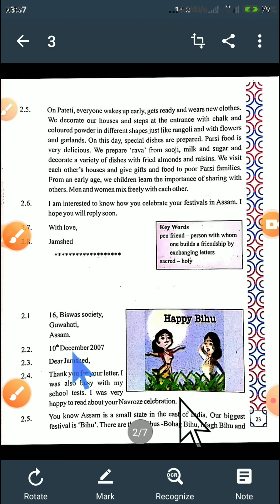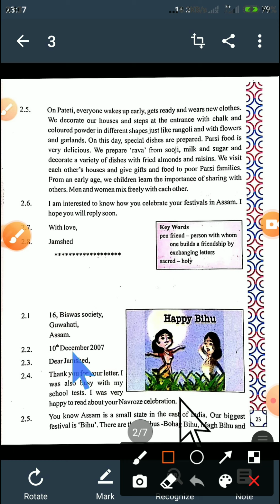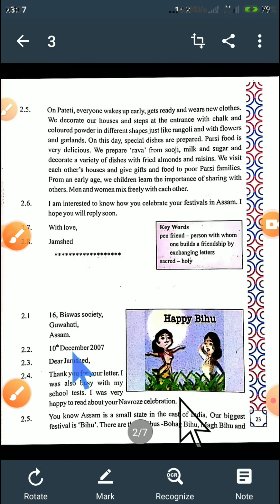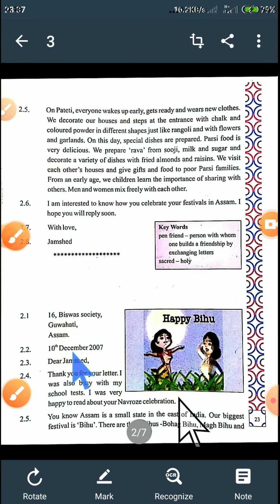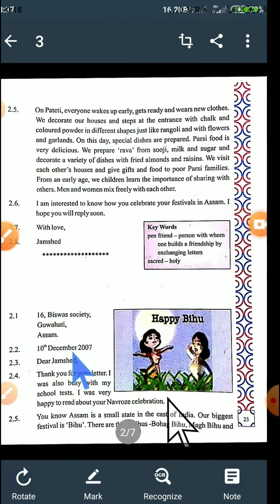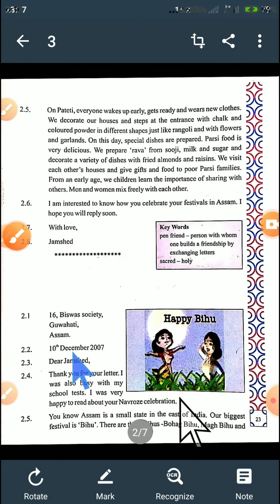Okay. Now we proceed with the signature line. Signature line is where the person who is sending the letter writes his name, right? And the answer is 2.8. Right, students? So let's begin. Where is 2.8? Yes, this is 2.8. It is written Jamshed, right? Can you see it clearly? Again, I will just click it again, students. This part, 2.8, Jamshed. Okay, that is the signature line.